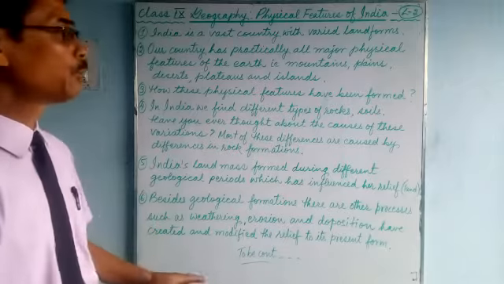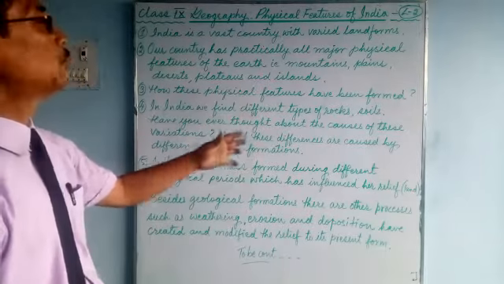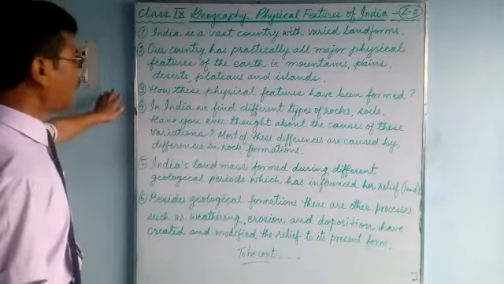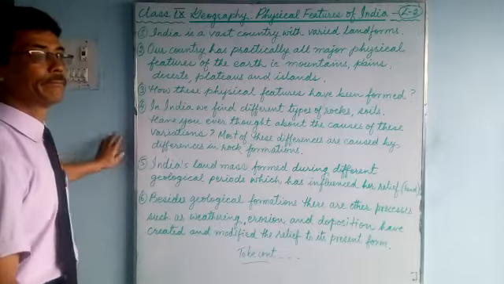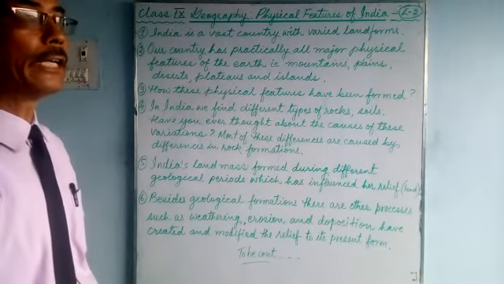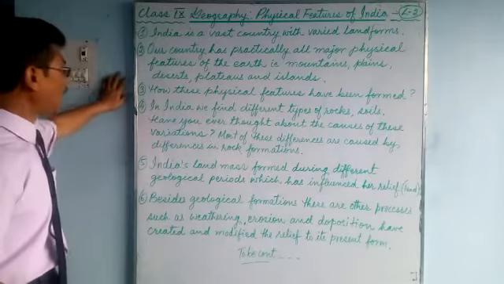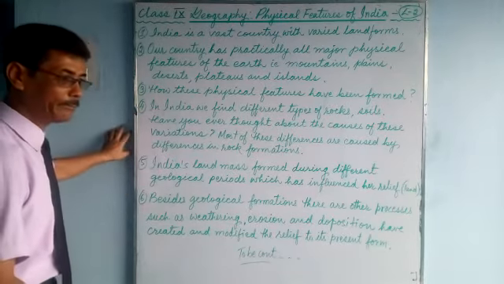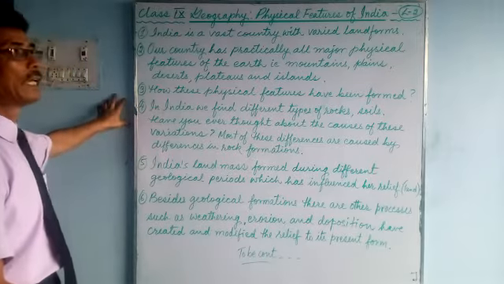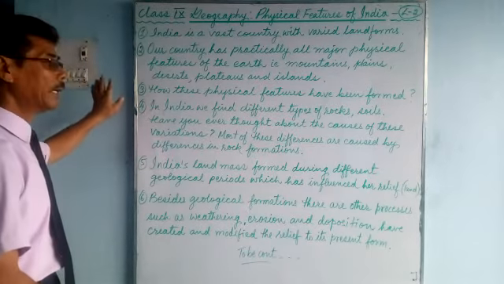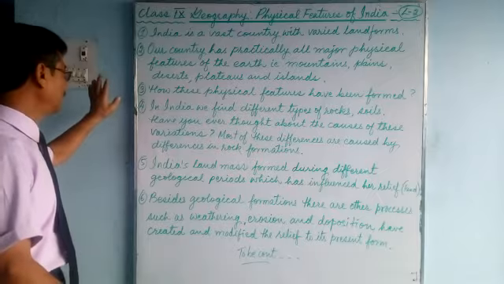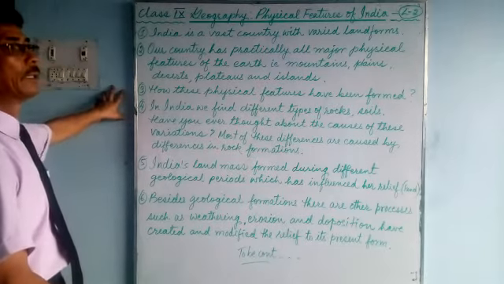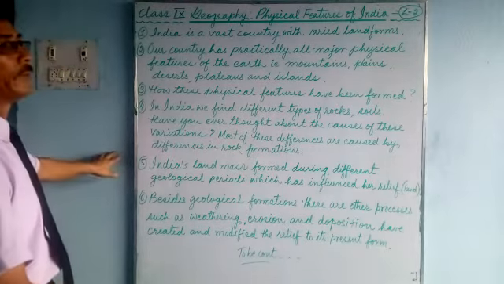When you build a house, suppose our school building, it's new, so it's very hard. But after 50 years, after 100 years, if you just rub your hand on the wall, the sand will start falling due to heat, the air and temperature.